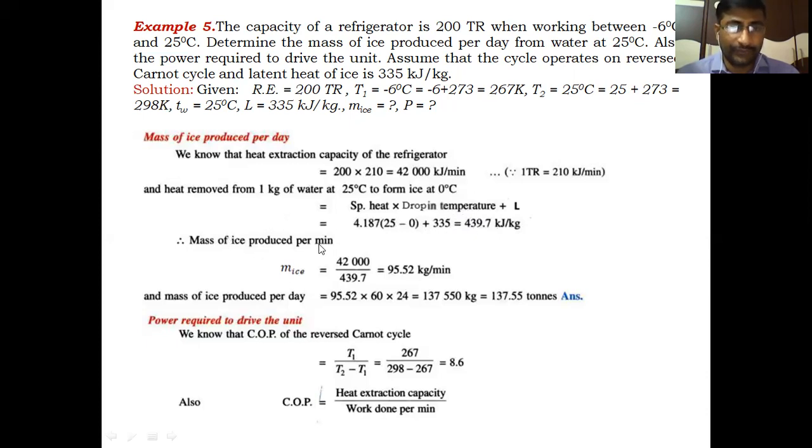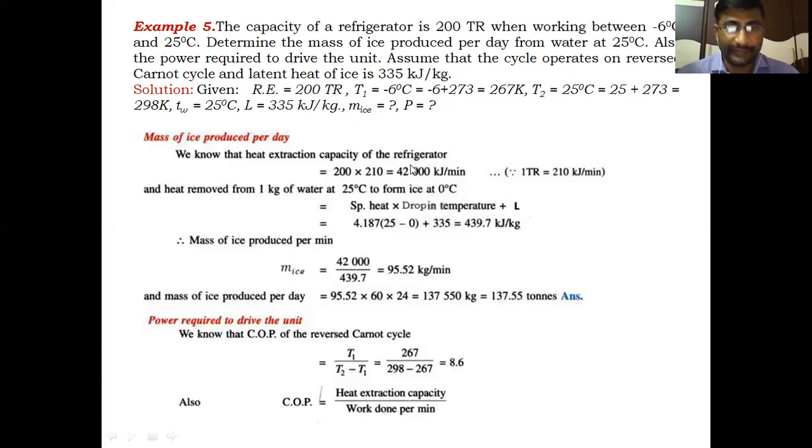Therefore, mass of ice produced per minute is equal to the amount of heat extracted by the refrigerator, 42,000 kilojoules per minute, divided by the amount of heat to be removed from the water, 439.7 kilojoules per kg.